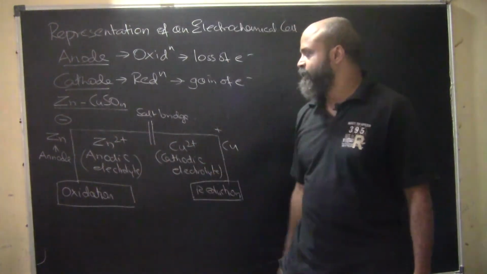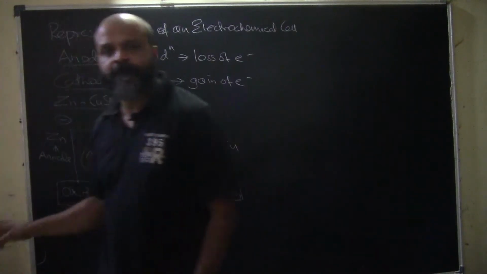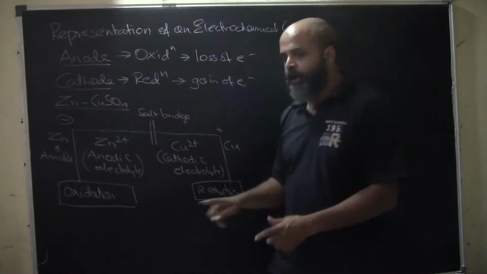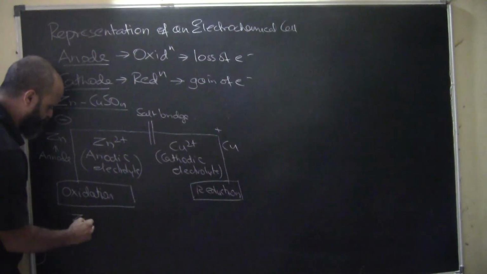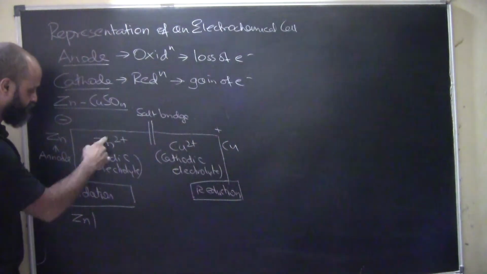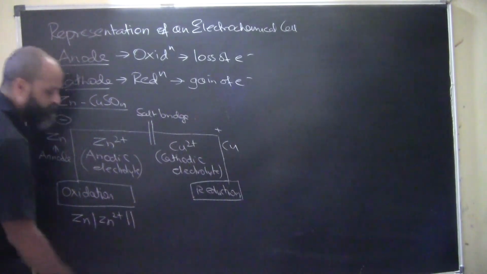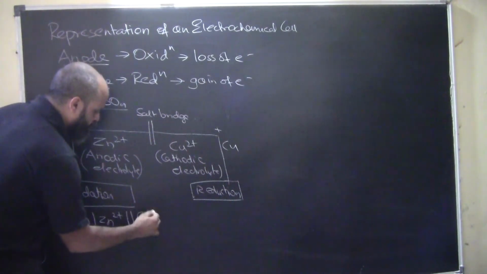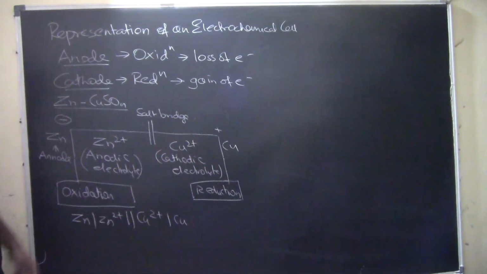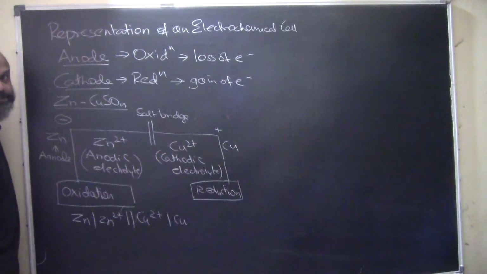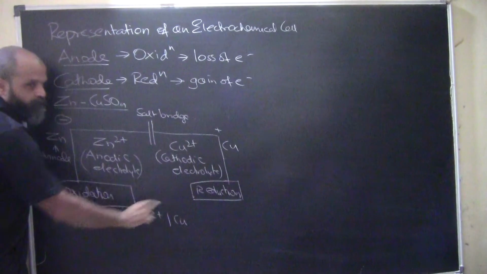So in the ZnCuSO4 cell we have this salt bridge, and we have the zinc and the copper ions as has been shown here. Now how will we represent this? First of all we represent the solid phase, Zn. Then we have Zn2+, then the double line, then Cu2+, and then Cu. That's how it is represented. The double line here will represent the salt bridge. This will represent the anode, and this will represent the cathode.